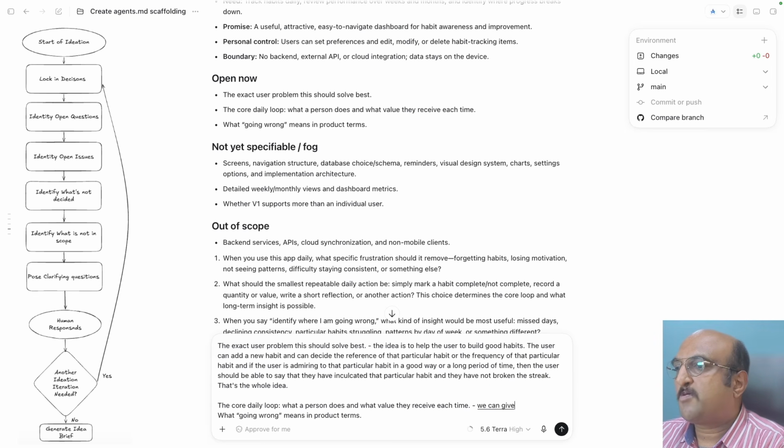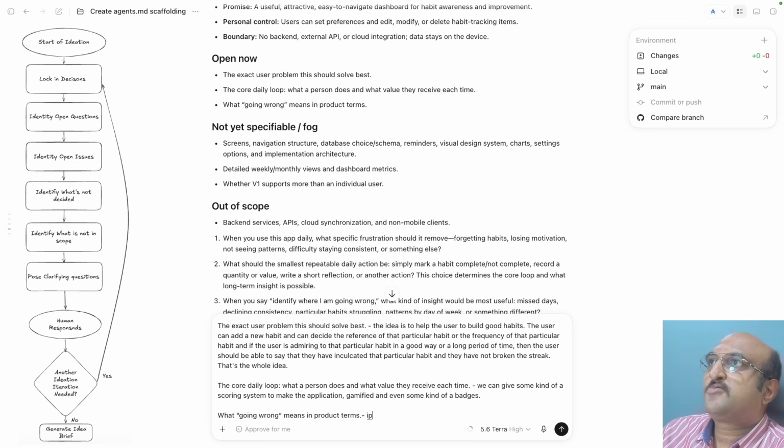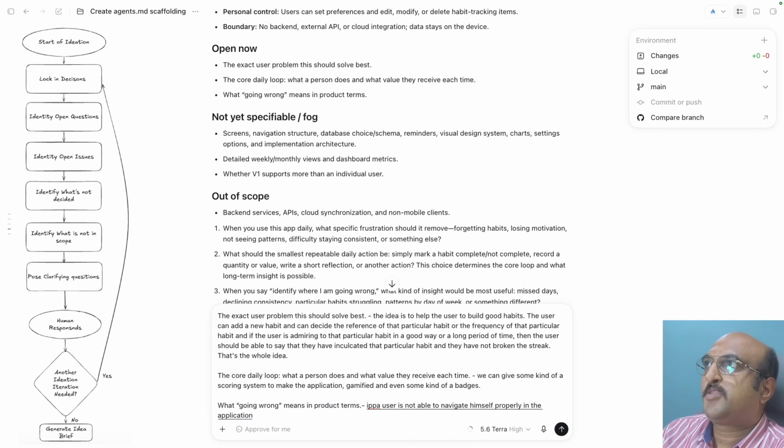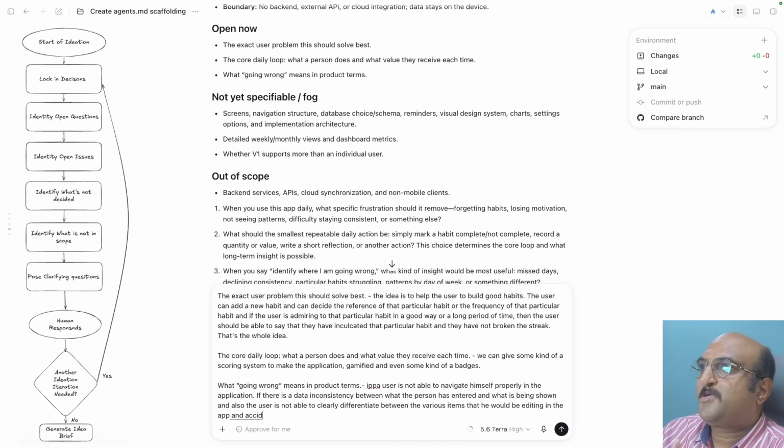We can give some kind of a scoring system to make the application gamified, and even some kind of badges. If the user is not able to navigate himself properly in the application, if there is a data inconsistency between what the person has entered and what is being shown, and also the user is not able to clearly differentiate between the various items that he would be editing in the app, and accidentally not able to delete proper items, those kinds of stuff, and by chance losing the data.